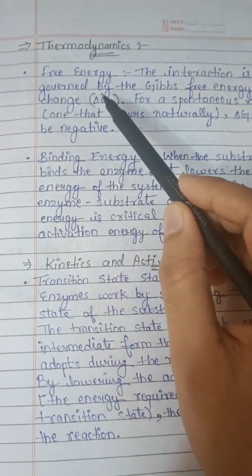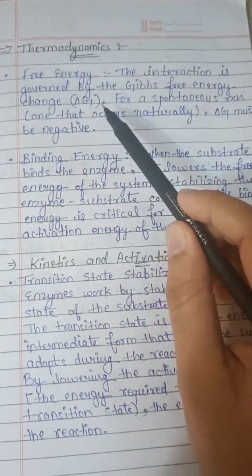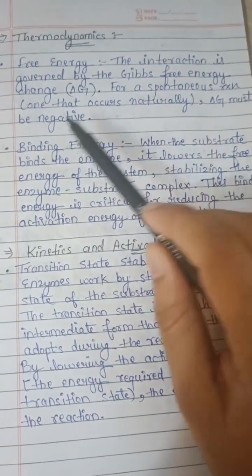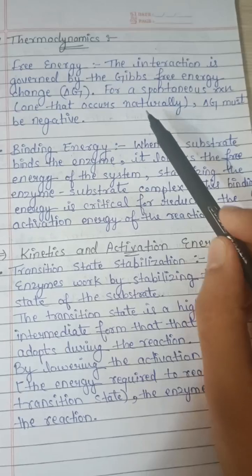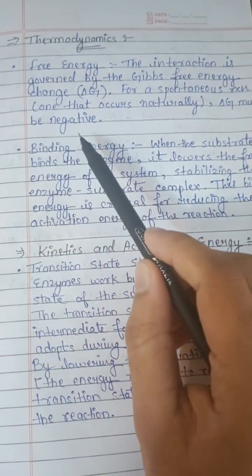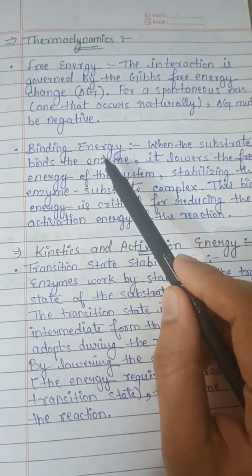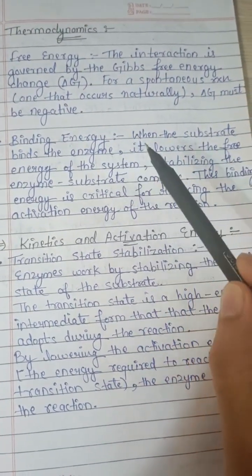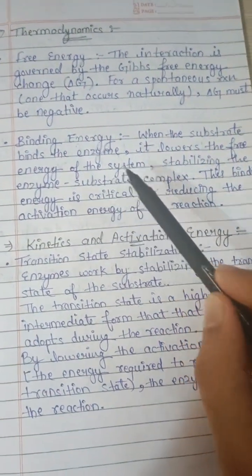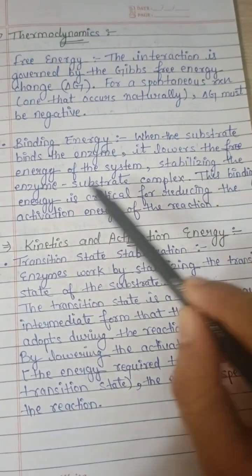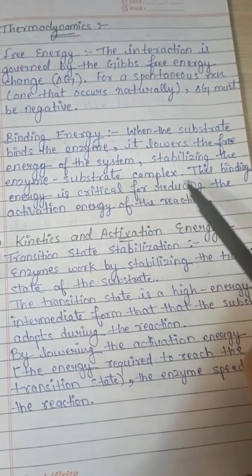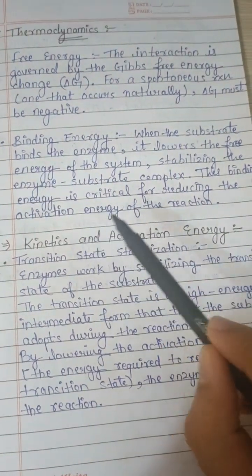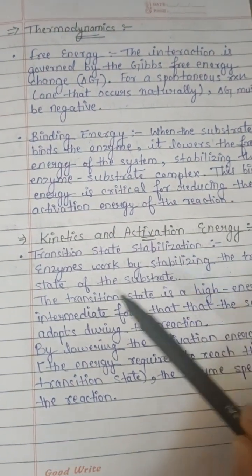Thermodynamics. Free energy. The interaction is governed by the Gibbs free energy change, delta G. For a spontaneous reaction, one that occurs naturally, delta G must be negative. Binding energy. When the substrate binds the enzyme, it lowers the free energy of the system, stabilizing the enzyme substrate complex. This binding energy is critical for reducing the activation energy for the reaction.